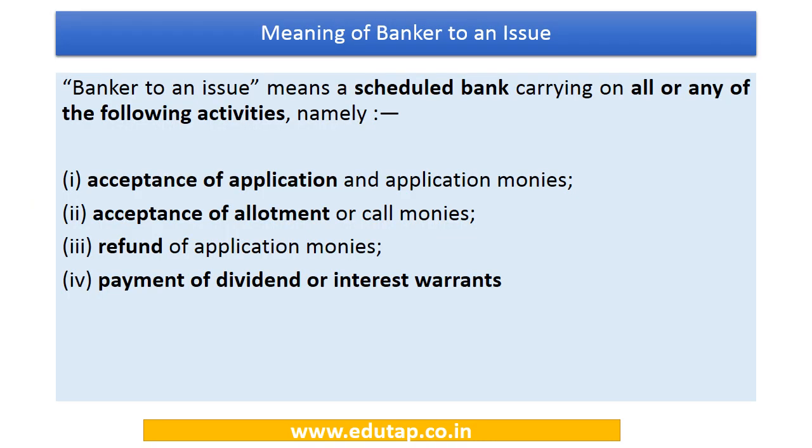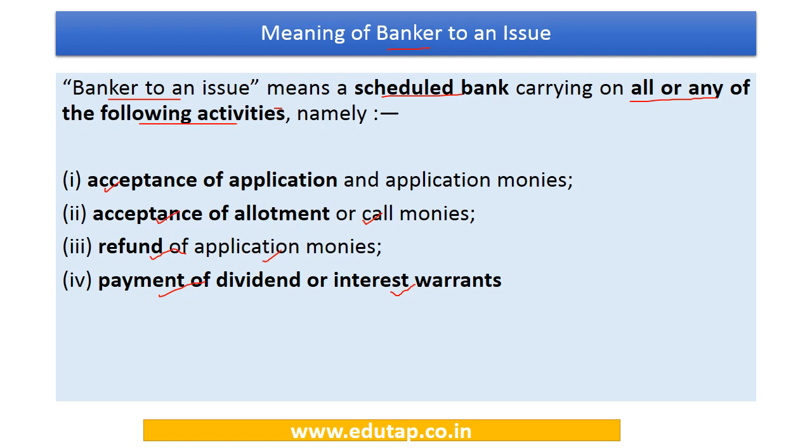So if you look at the meaning of banker to an issue as specified in the SEBI regulations pertaining to them, then as per the regulations, banker to an issue means a scheduled bank which is carrying on all or any of the following activities. So these activities, they are: acceptance of application and application monies, acceptance of allotment or call monies, refund of application monies, payment of dividend or interest warrants.